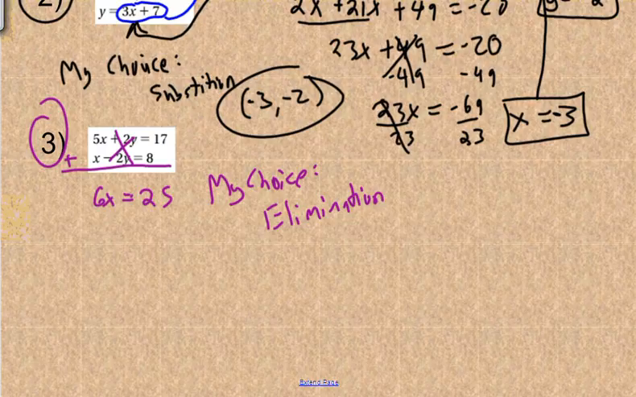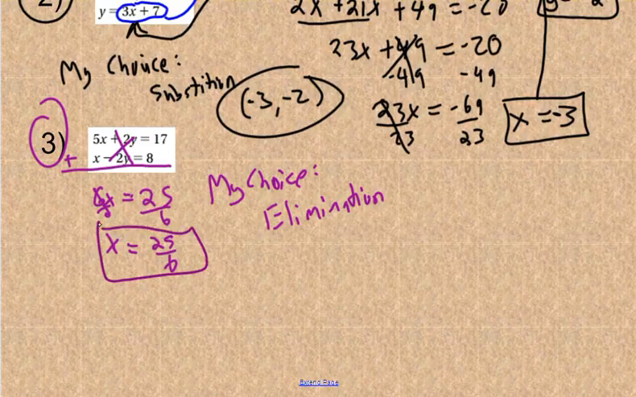Now this won't work out the best because x is going to be equal to, when you divide by 6, I'm just going to leave it as 25 over 6, and that's not the best to work with. But either way, you're not going to get the best answer for this. But elimination method would be the easiest for getting one of the variables, and then you can plug that back in to get the other variable.